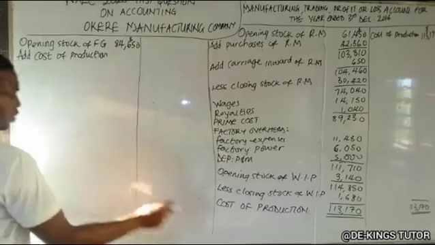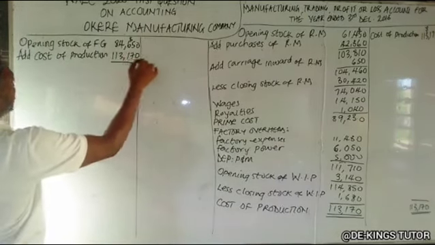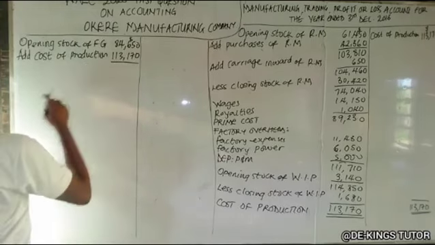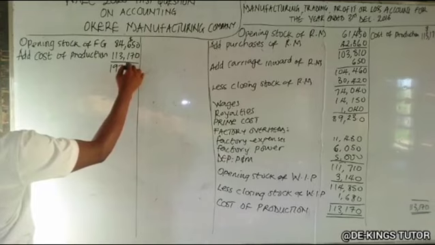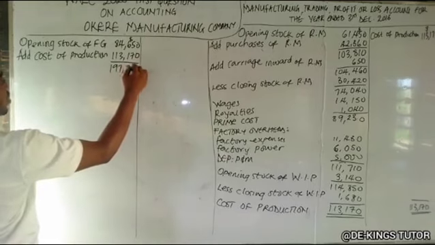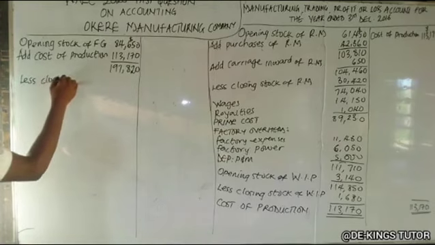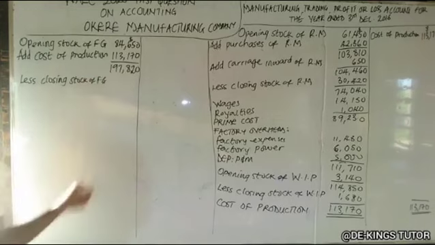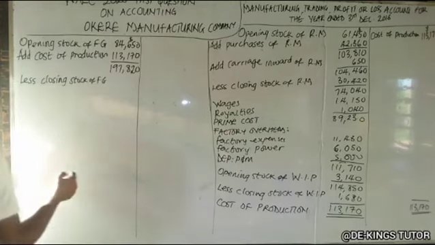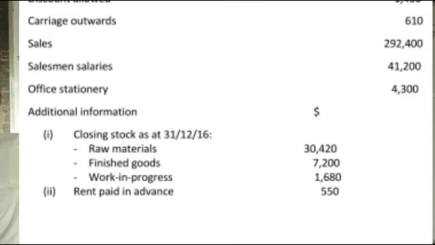So our cost of production is 113,170. Okay, so if you add up, you have 197,820. Okay, so less our closing stock of finished goods. Our closing stock of finished goods is 7,200 in the question there.